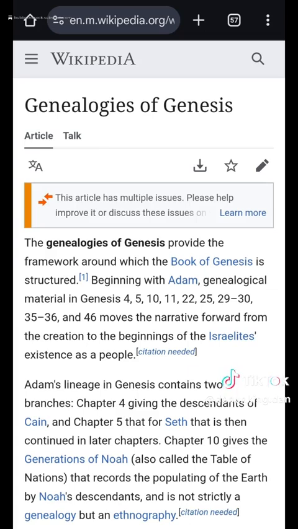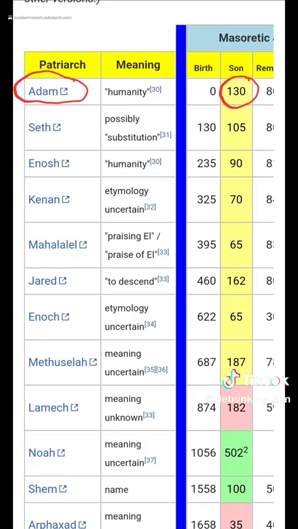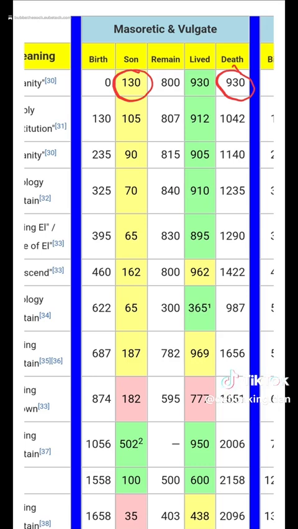Do we go with the Masoretic text numbers for this time period, or do we go with the Septuagint numbers, which are significantly different? And you can find more information about this on the Wikipedia article, Genealogies of Genesis. And in that article, there's actually a very useful chart that breaks down these numbers from Genesis chapter 5 in a very easy-to-understand format. So, for example, here we have the patriarchs and the Masoretic accounts of their ages for certain events. And on that chart, it'll give such things as the number of years from creation to their birth, how old they were when they had their firstborn son, how many years took place after that to the time of their death, and so on and so forth. All of this, again, being taken from Genesis chapter 5.